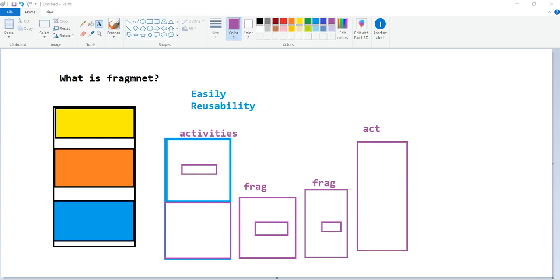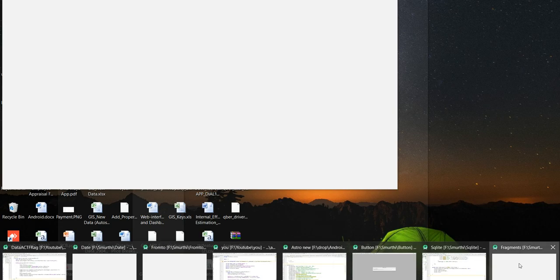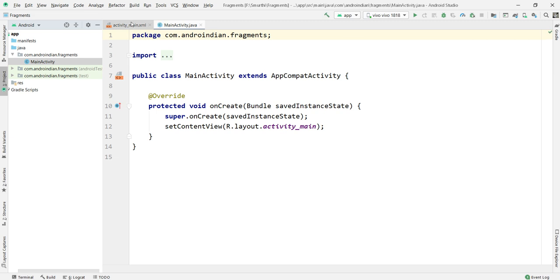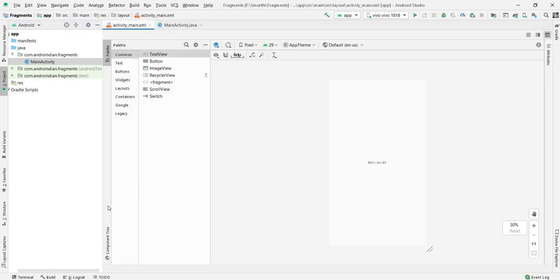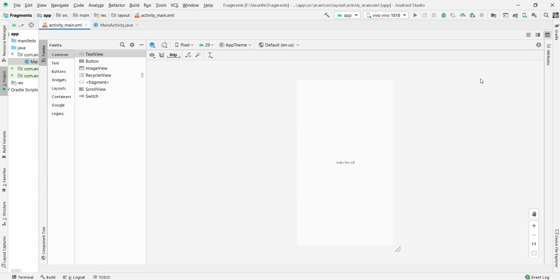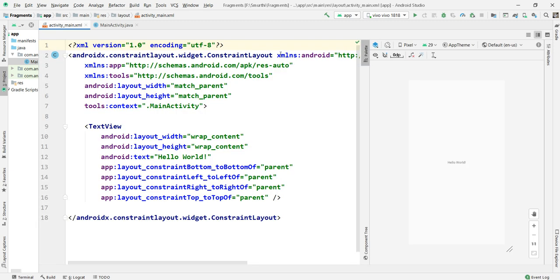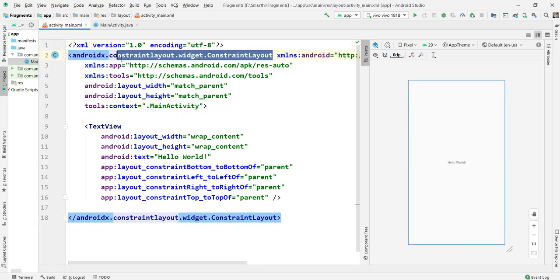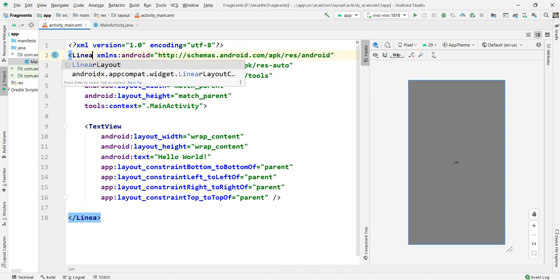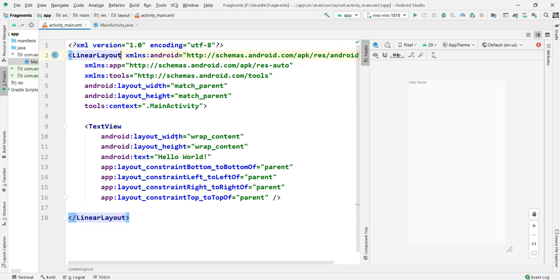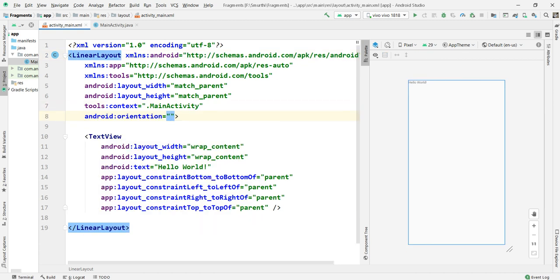See, already we created a project. So now in this project, I want to split this into two parts. If I want to split this into two parts, I can take a linear layout. This linear layout has some orientation, vertical.